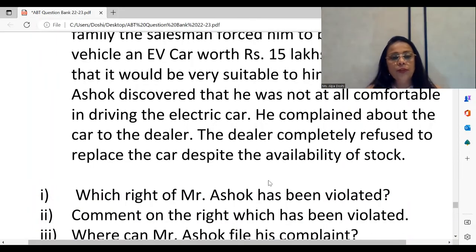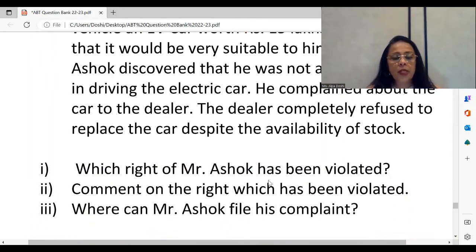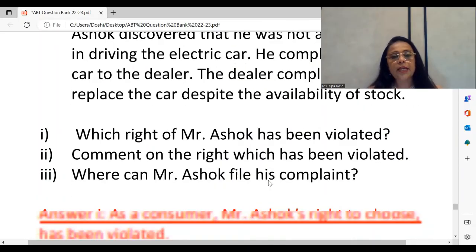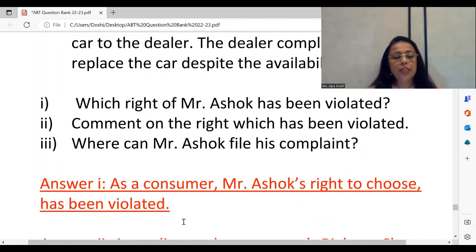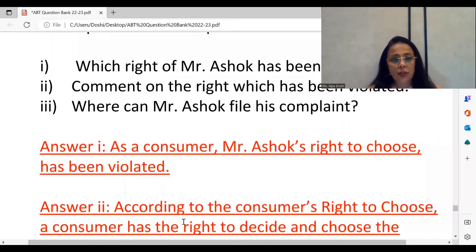The questions now: which right of Mr. Ashok has been violated? We are talking about the topic of rights of consumers. Extremely important. You will definitely get either a 4-mark or a 5-mark short note, or else you may get this case study, if not that question. So Mr. Ashok's right to choose has been violated. Since he is the consumer, he must have the decision-making power. As per his purchasing capacity, he should be able to decide what he wants.